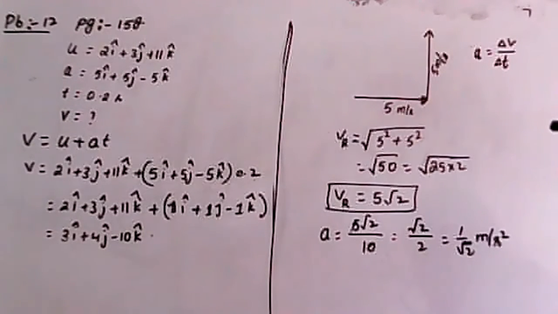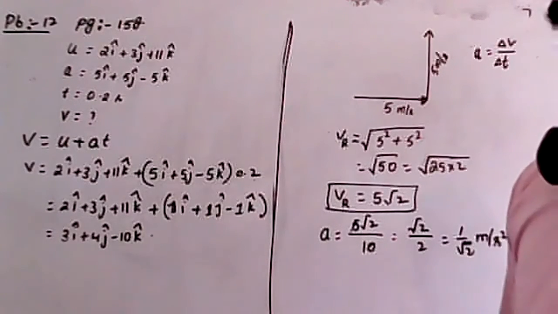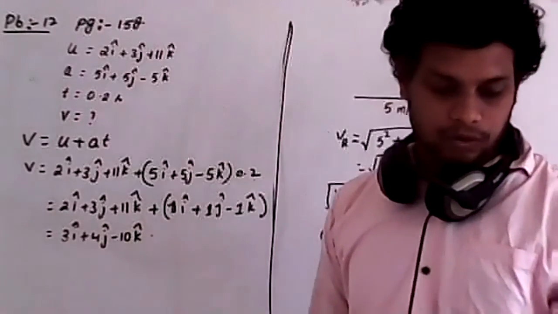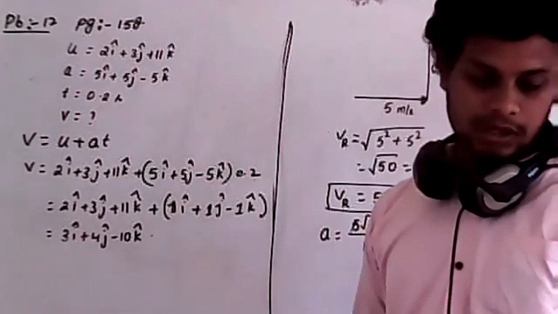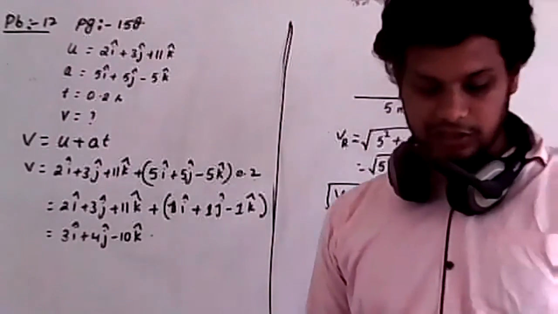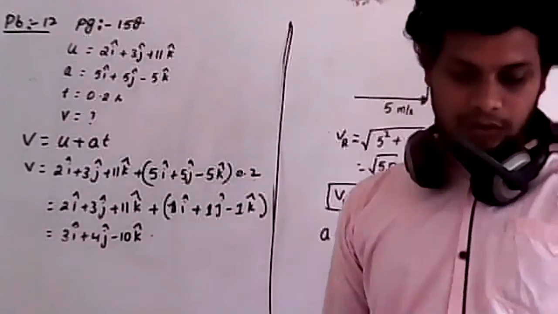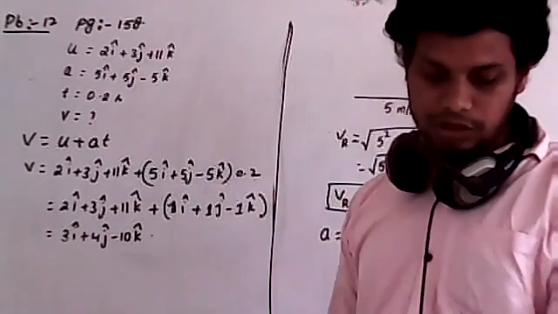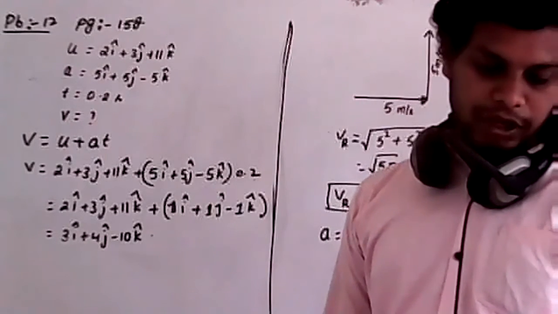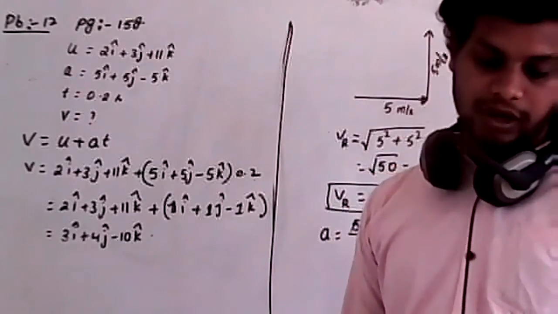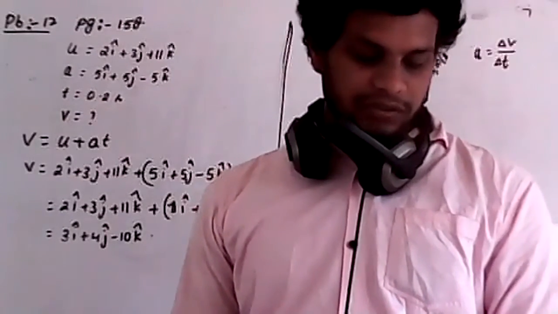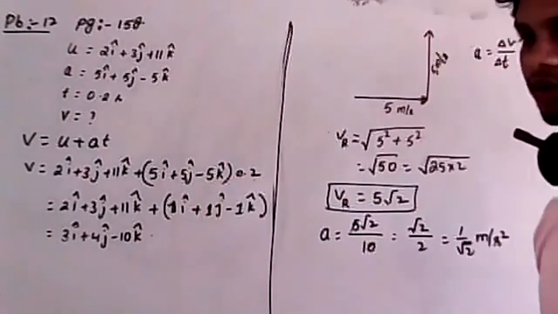They have given 4 options, so look at the bookmark. The first option is 1 by root 0, and 0 is impossible. The second option is 1 by root 2 meter per second square towards northeast. No, not northeast, towards southeast. So southeast is also a wrong option. Then 1 by root 2 towards northwest. Therefore, the answer must lie between either northeast or northwest.